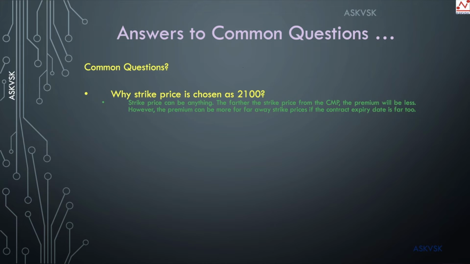The reason being, the farther the strike price is chosen, the lower the probability of the underlying stock reaching it, and hence the premium that the seller can collect also reduces. Okay, all right.